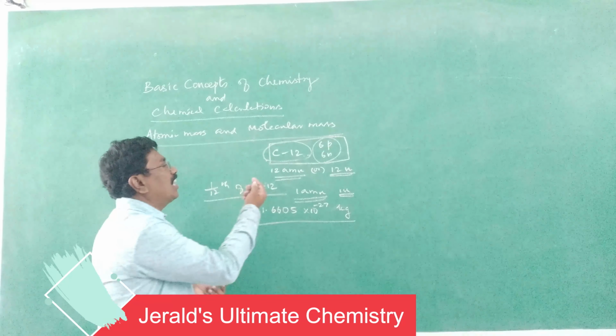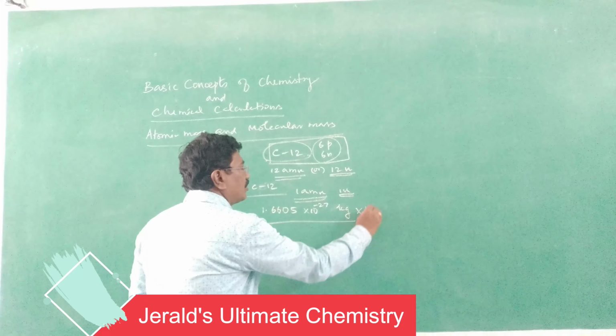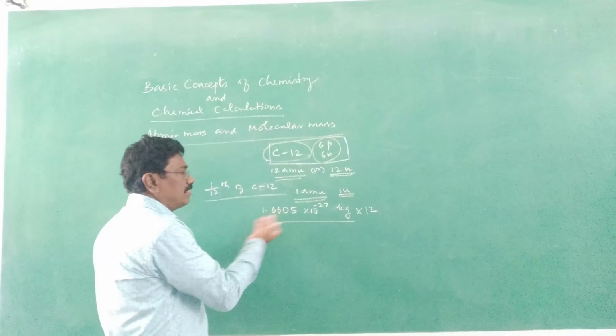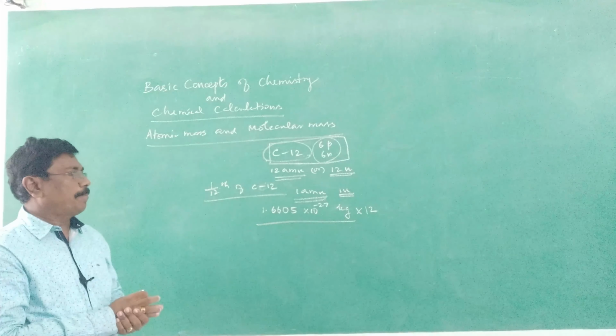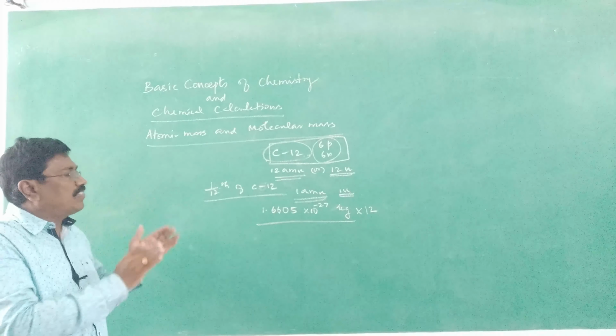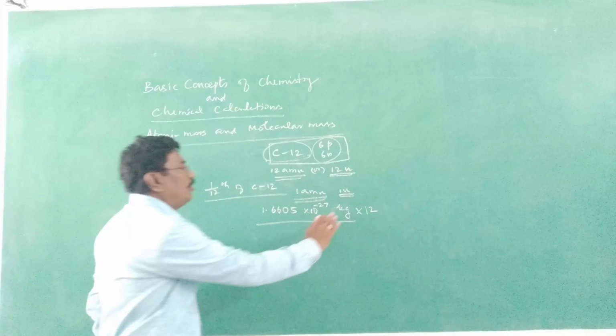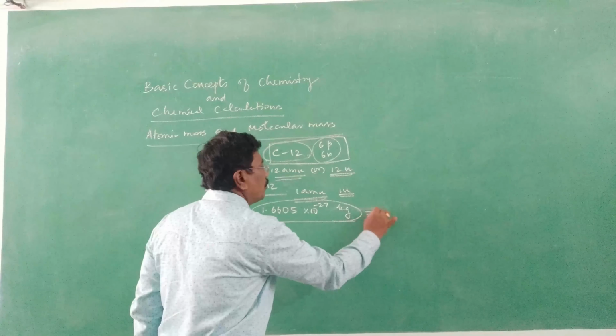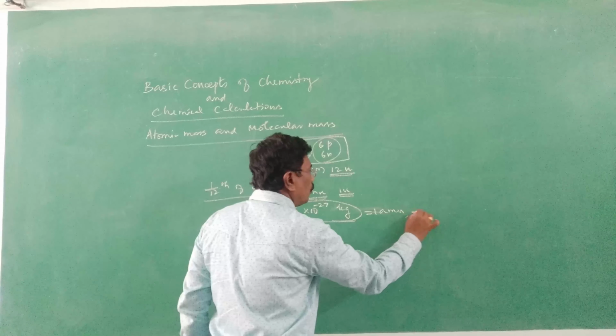The mass of one carbon 12 is 12 times that. When it is multiplied by 12, you get some number, and that is the mass of carbon 12. If it is divided by 12, you get this mass, the mass of 1 AMU or 1 U.